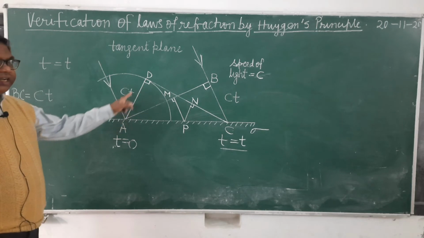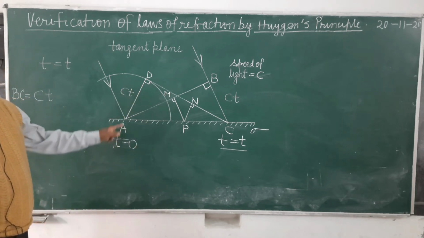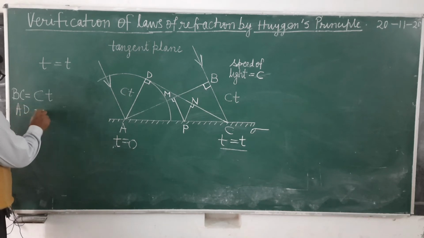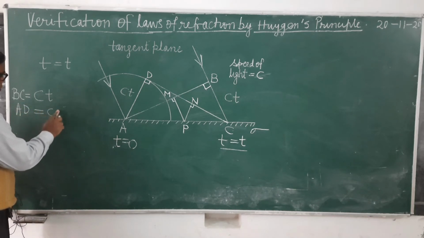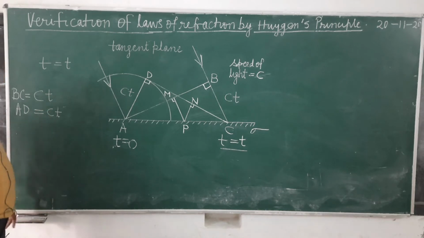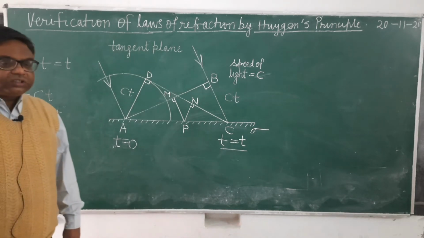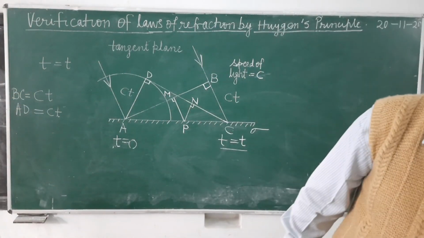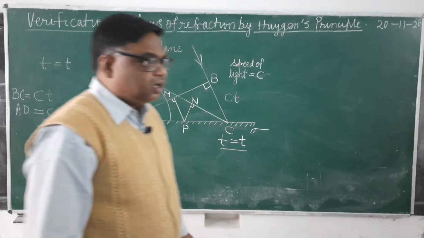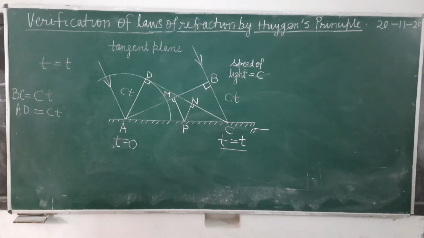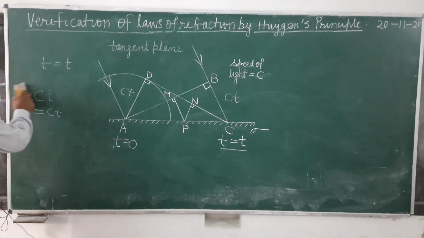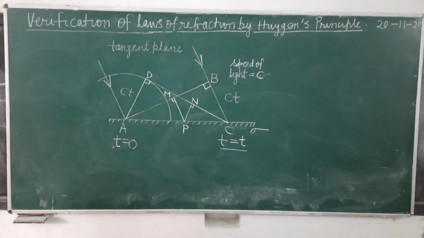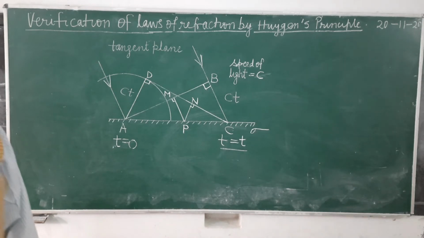You can write down AD equals to CT. From C, draw a tangent plane on the hemisphere centered at A.